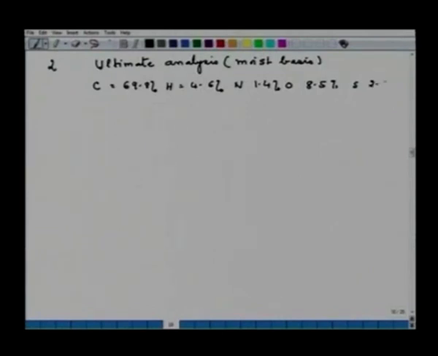Sulfur 2.5%, moisture 4.5%, and ash is 8.7%. Now, the gross calorific value is determined from experiment, and gross calorific value is found to be 29,920 kilojoule per kg. Now, you are required